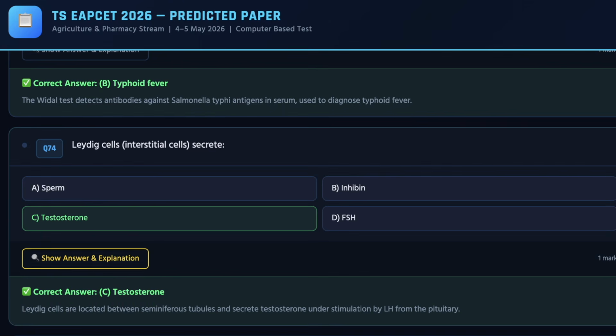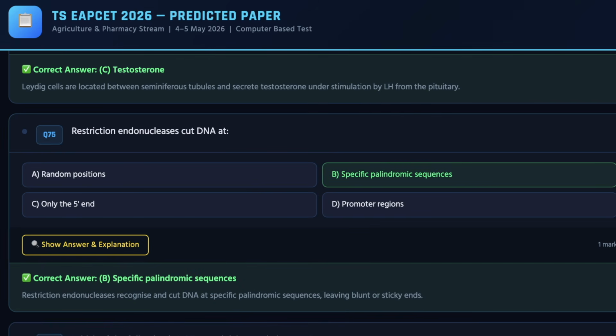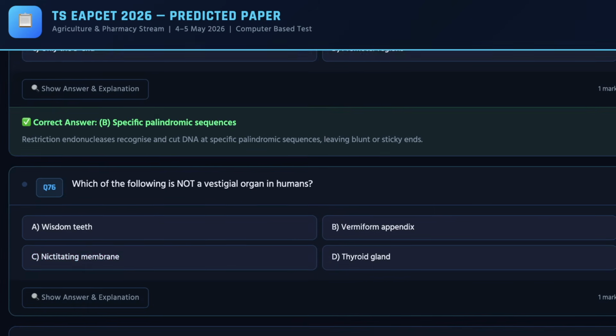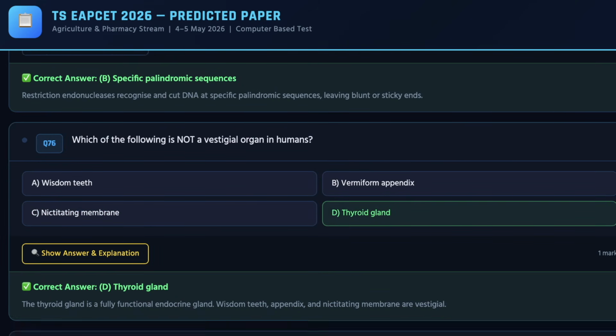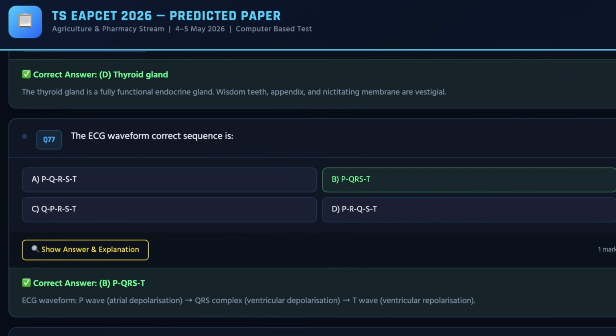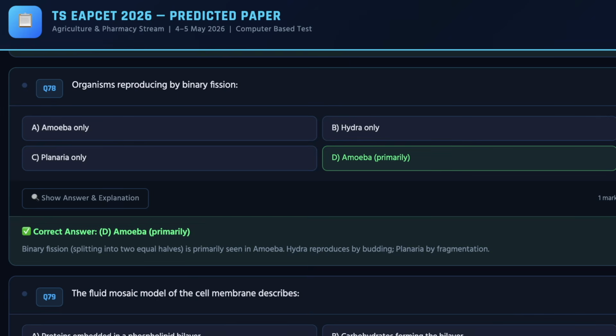Moving ahead, we have the 74th question on the screen, and the correct answer for the same is C. Next, we have B for the 75th question. Next, we have the 76th question. The correct answer is D. As we move ahead, we have 77, which is the 37th question of Zoology, and the correct answer for the same is B. Next, we have the 38th question. The correct answer for the same is D.